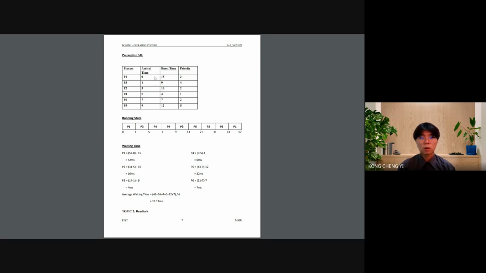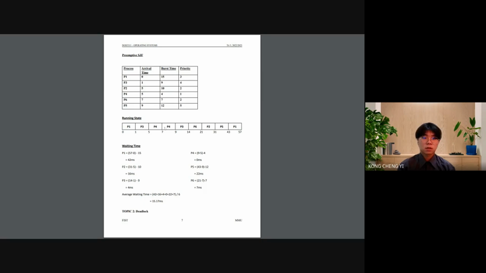So now we need to compare the burst time. Who got the lowest? P3 got 9. P1 got 15, minus 1, 14. So P3 has the lowest burst time. So P3 will be executed until 5 milliseconds because two processes come in, which are P2 and P4. Now we need to compare all of them. Who got the lowest? P3, just now he already executed 4 milliseconds, so minus 4, it equals 5. But P4 got 4 burst time only, so P4 got the lowest, so P4 will